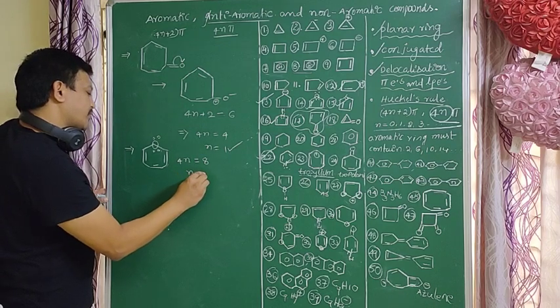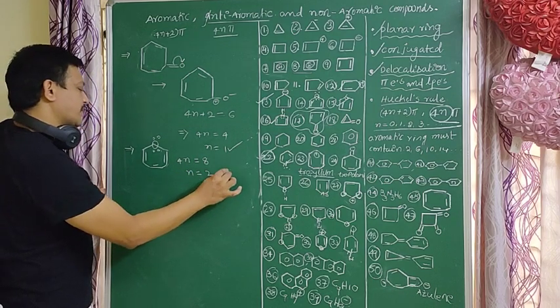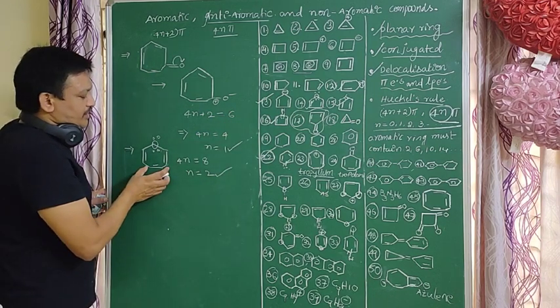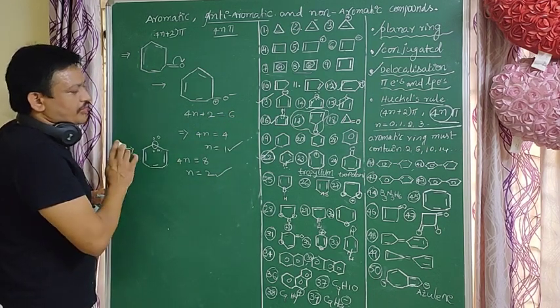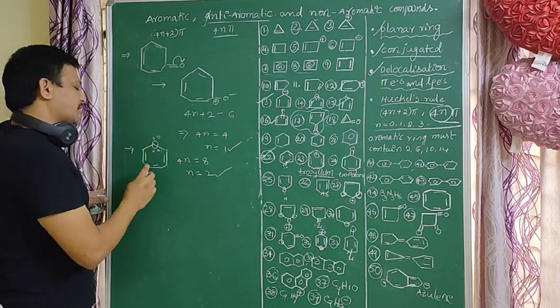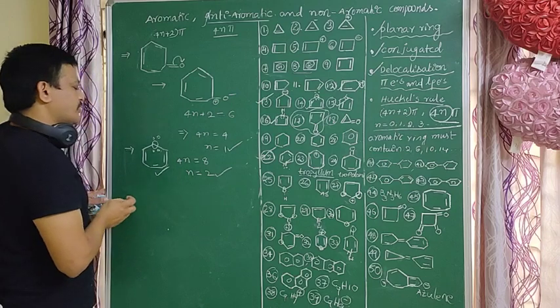It follows the 4n plus 2 rule, so n equal to 2? No, it follows the 4n rule, not 4n plus 2. So it is an anti-aromatic compound.